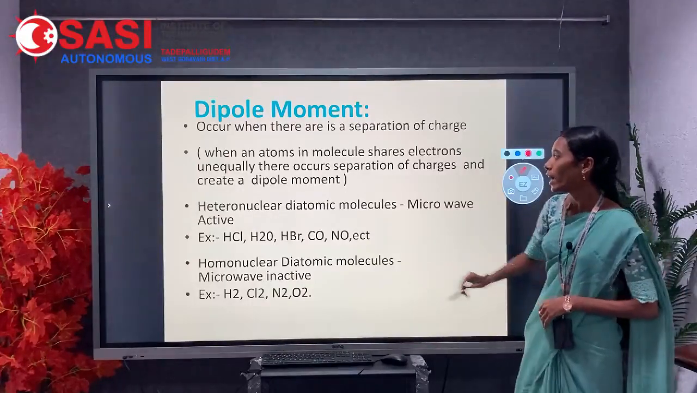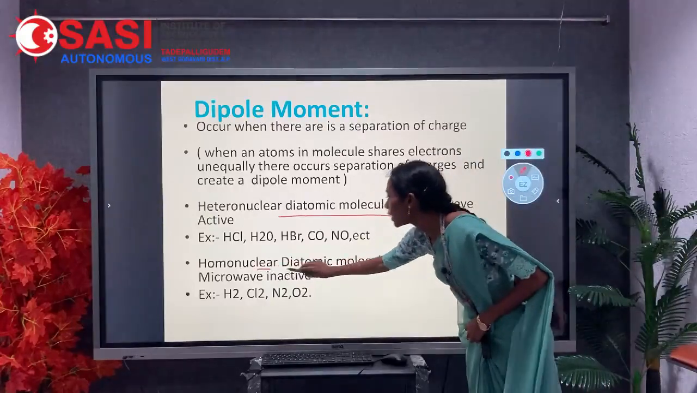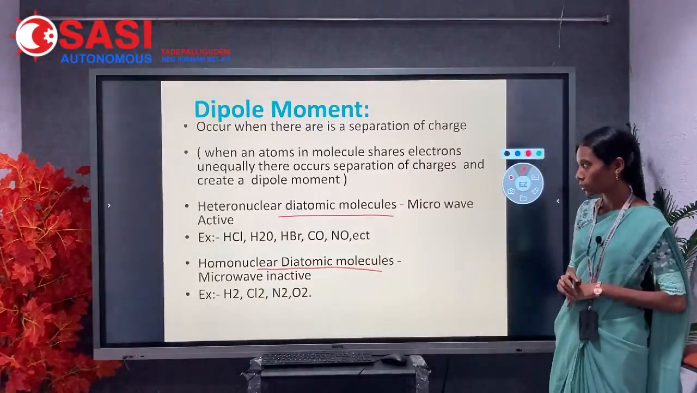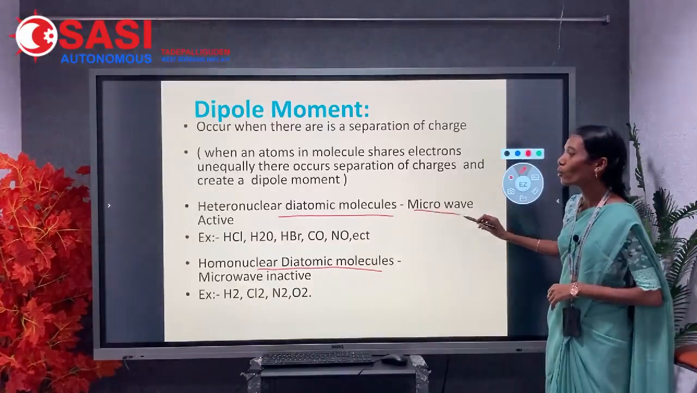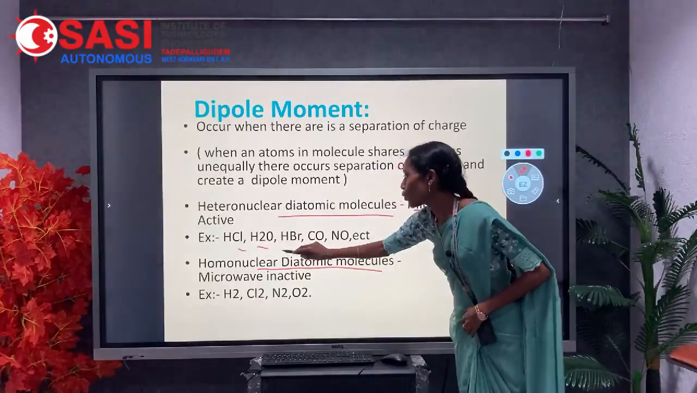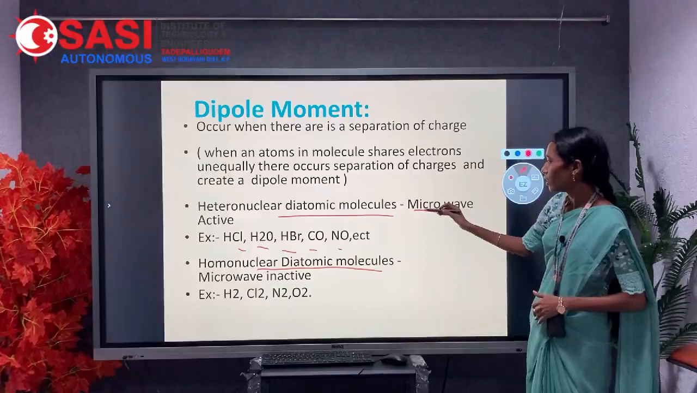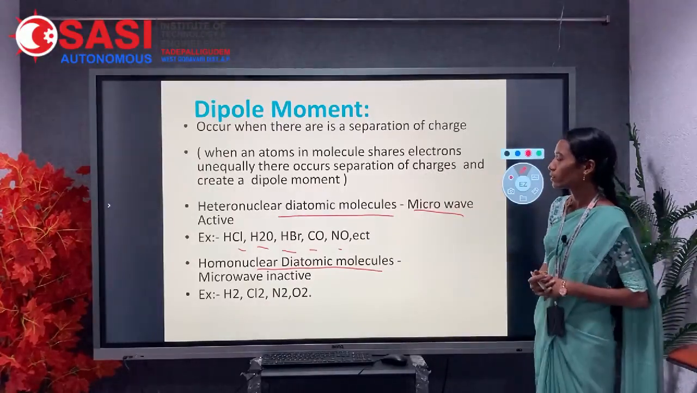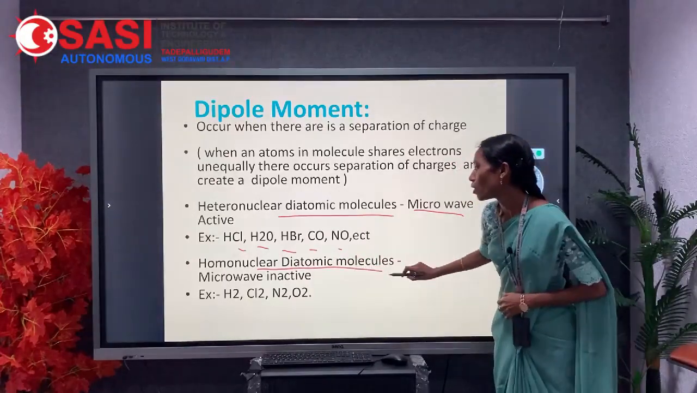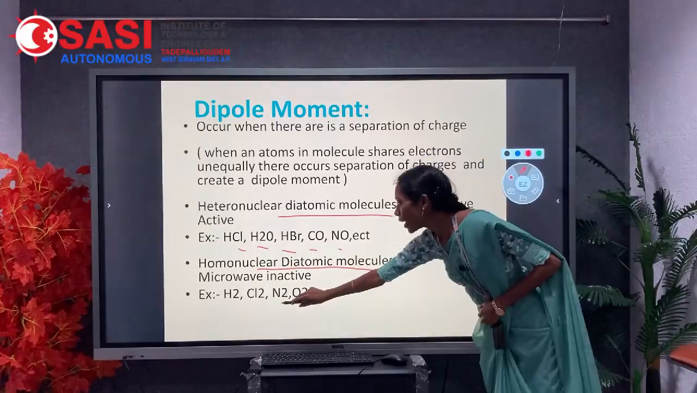Here we have heteronuclear diatomic molecules and homonuclear diatomic molecules. The heteronuclear diatomic molecules are microwave active, for example HCl, H2O, HBr, CO, NO, etc. They can show microwave spectroscopy. Here, homonuclear diatomic molecules, examples are H2, Cl2, N2 and O2.